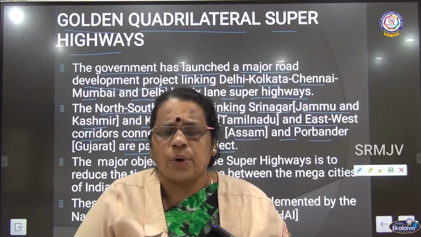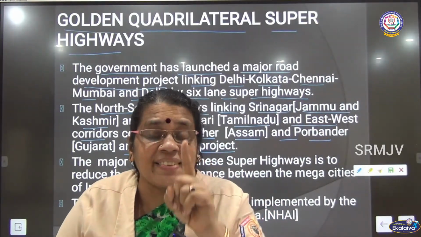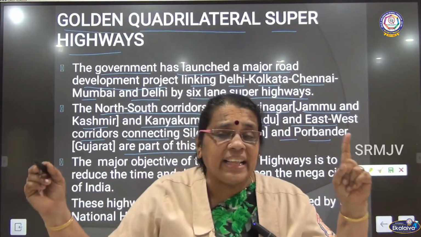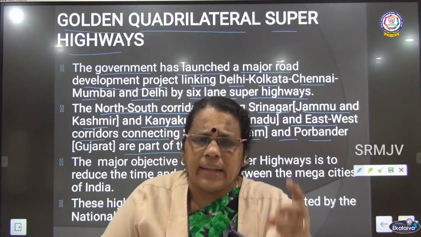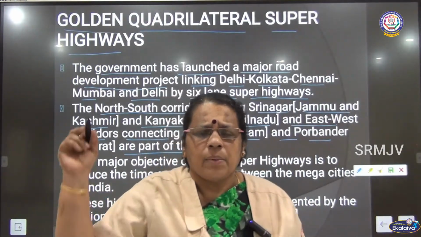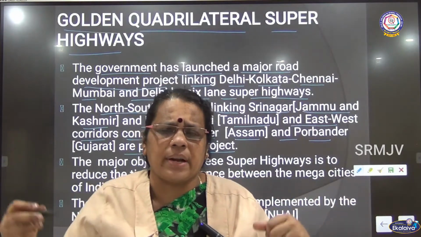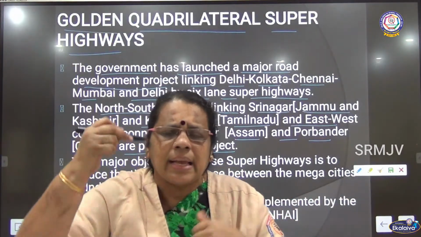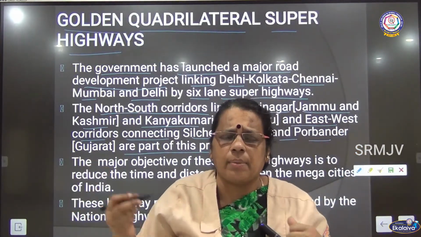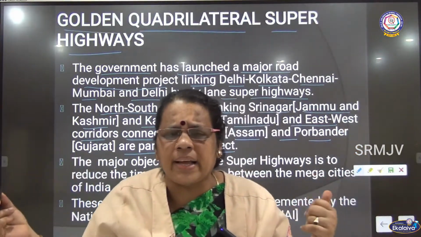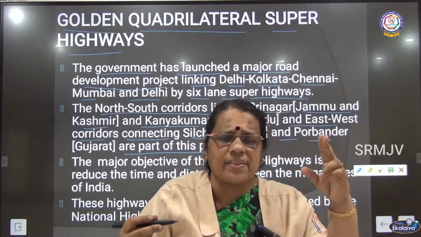So the first point, the Golden Quadrilateral Superhighways is a 6-way lane connecting the 4 mega cities of the country. What are they? Mumbai, Delhi, Chennai and Kolkata. What is the next one? It has north-south corridors and east-west corridors. North-south corridors connect Srinagar in Jammu Kashmir to Kanyakumari in Tamil Nadu. East-west corridors connect Silchar in Assam to Porbandar in Gujarat. So this is the second point.